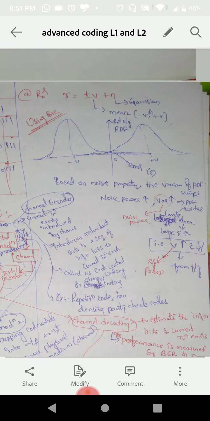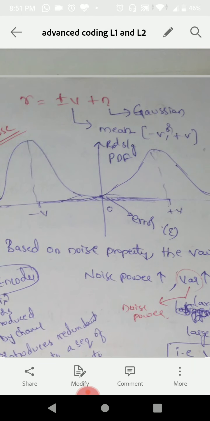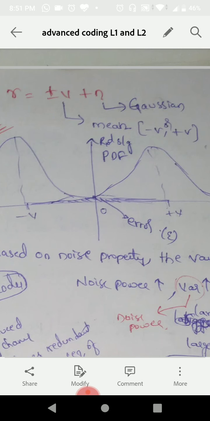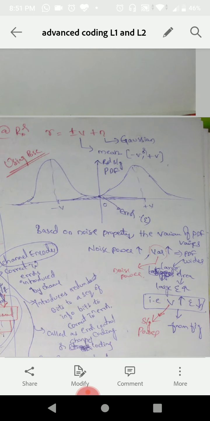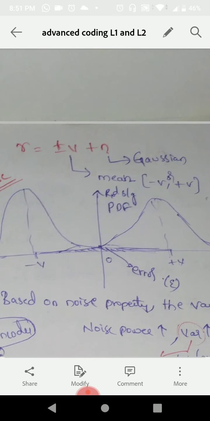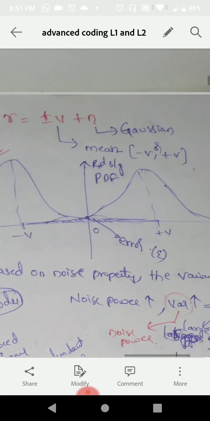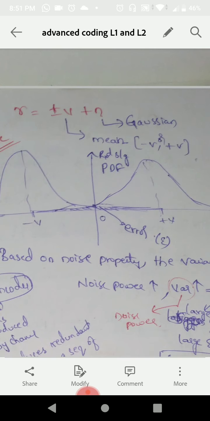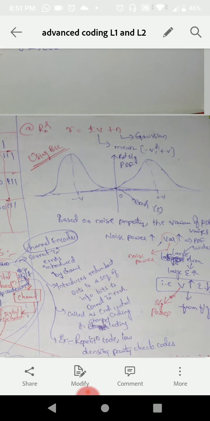Going to the receiver section, the received bit is equal to plus or minus v plus n, where v is the transmitted bit. So the transmitted bit will have the mean value of minus v or plus v, and n is the Gaussian noise, since generally we consider noise as Gaussian. So n is a Gaussian with its PDF. We already know this is the bell-type PDF, and the information bit here is v, so it is either positive or negative v. So we are making the mean values, and the final PDF which we can observe is like this, and we will have the error in between. This is for the binary symmetric channel.